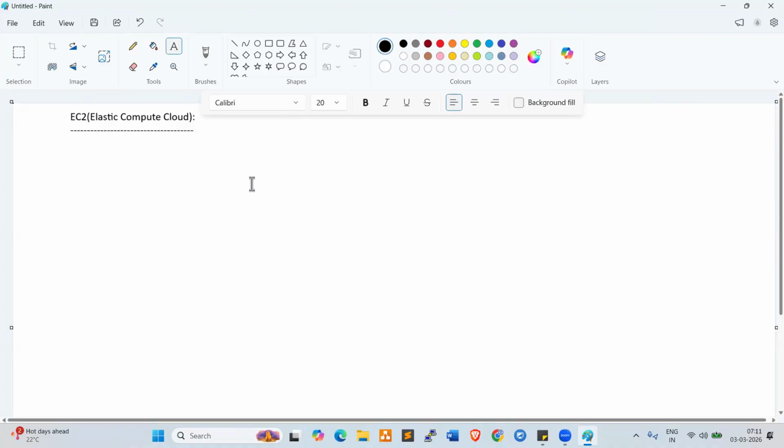Scaling, right? For example, I'm working on a database server, and in the middle of the activity, I'm facing some technical issues. On the fly, I can increase the RAM, the CPU, and the storage, which is nothing but scaling. And a virtual server is not a physical server, it is an imaginary server. We can connect to it virtually. EC2 is the on-demand scalable virtual server.